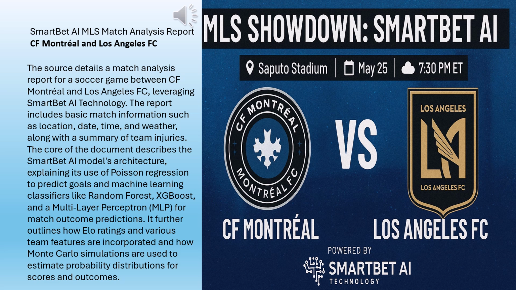Today, we've got something pretty interesting, I think. We're doing a data-driven look, sort of a predictive analysis, for an upcoming MLS match. That's right. CF Montreal versus Los Angeles FC. It's set for May 24th, 2025 at Saputo Stadium.